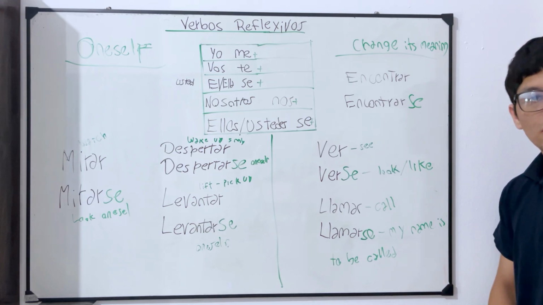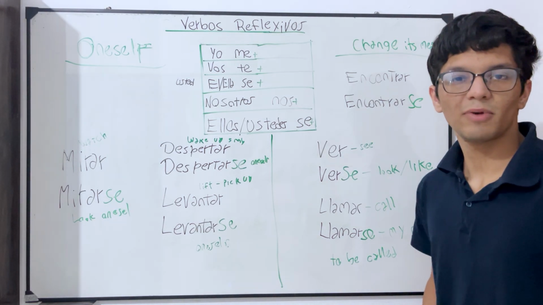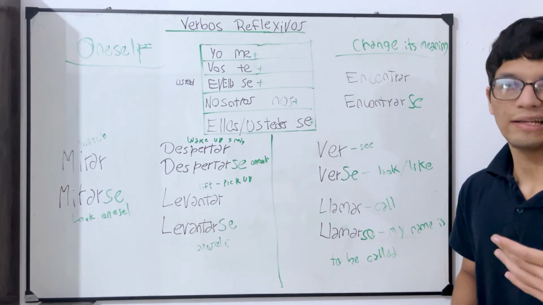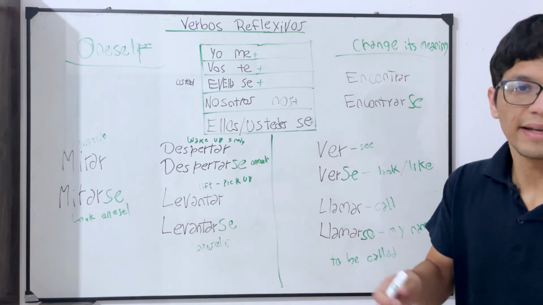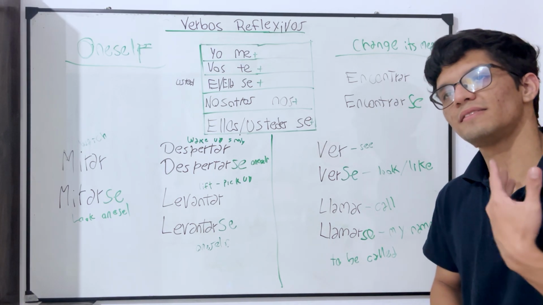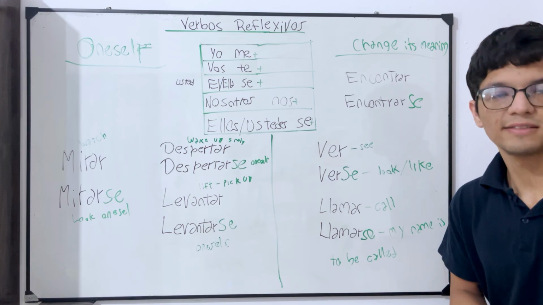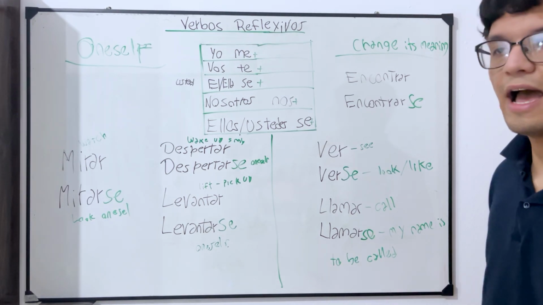For example, I'm called Nicolas, right? Remember that in Spanish, we normally say it this way. We say, I'm called Nicolas, she's called Alexandra, they are called Juan and Esteban, etc. And that's the way we say my name is. You can also say, yes, mi nombre es, but it is much more normal to say, I'm called blah, blah, blah.